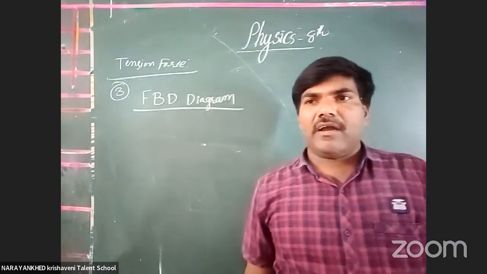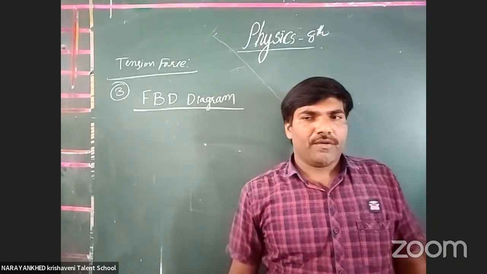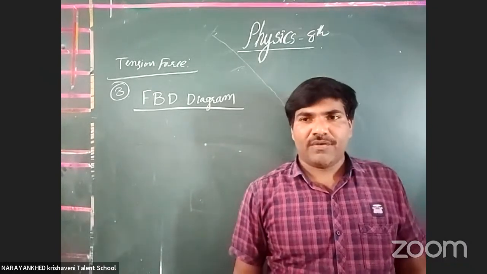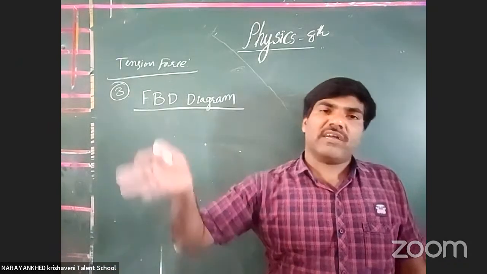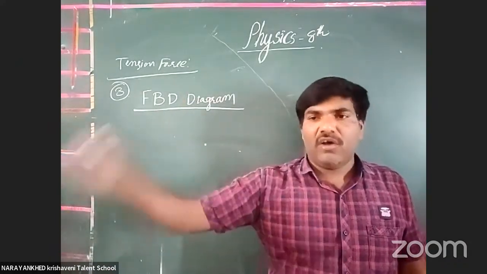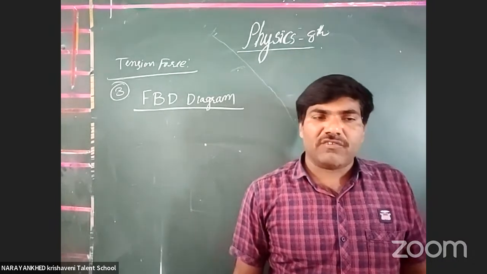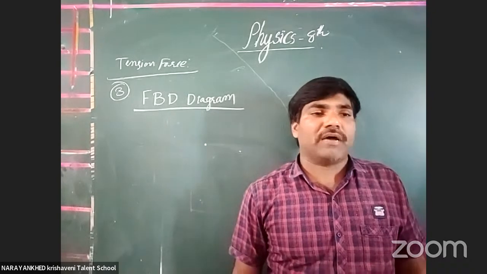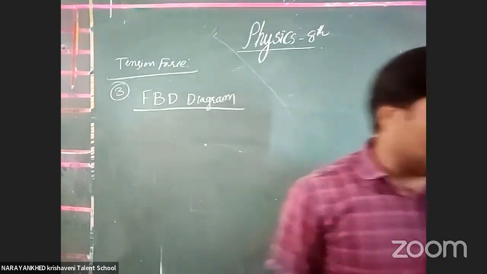Now, one particular body is not influenced by one force only. It will be influenced by so many forces. Especially contact forces and non-contact forces may be applied on the body. The representation of all the forces in a pictorial manner is called what? FBD diagram. Got it or not?